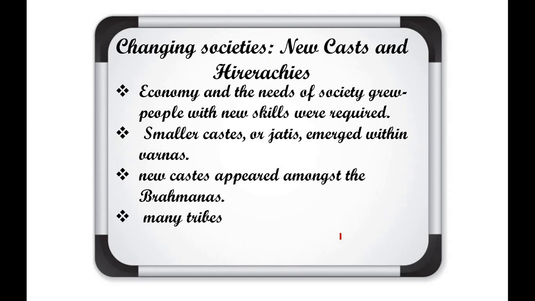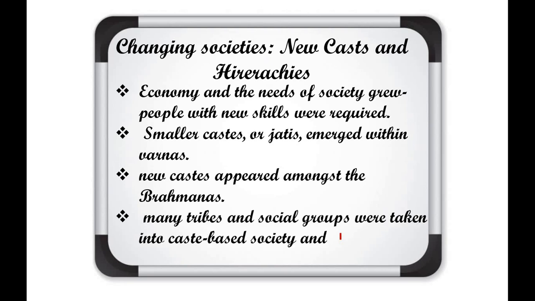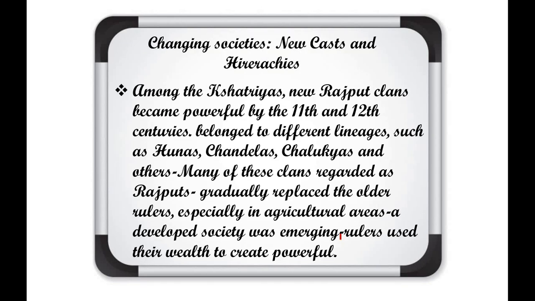New castes appeared amongst the Brahmans. Many tribes and social groups were taken into caste-based society. I have already told you about this system. Among the Kshatriyas, new Rajput clans became powerful in the 11th-12th centuries, belonging to different lineages, Huns, Chandelas, Chalukyas and others, and many of these clans regarded as Rajput gradually replaced the old rulers, especially in agricultural areas. A developed society was emerging. Rulers used their wealth to create powerful kingdoms.